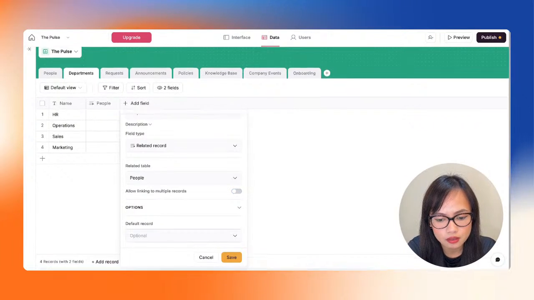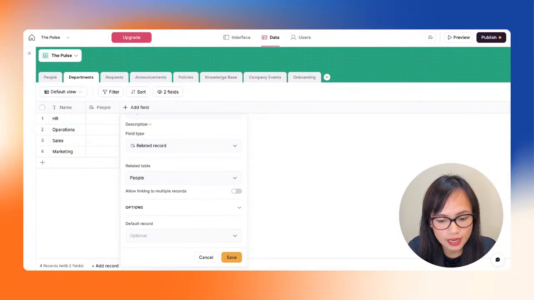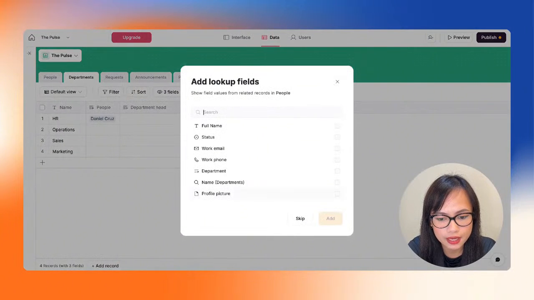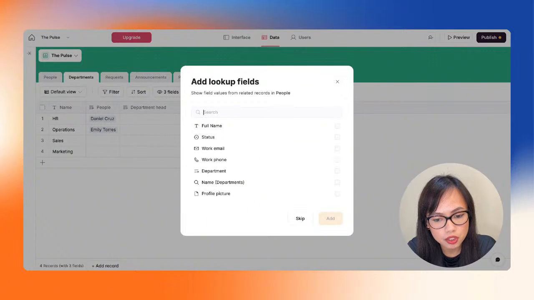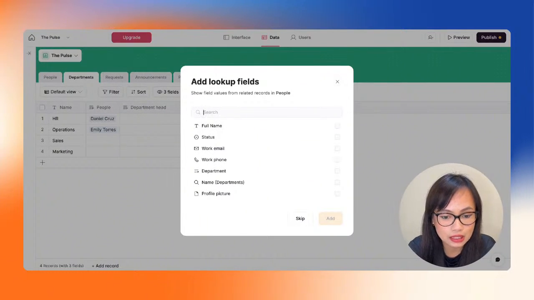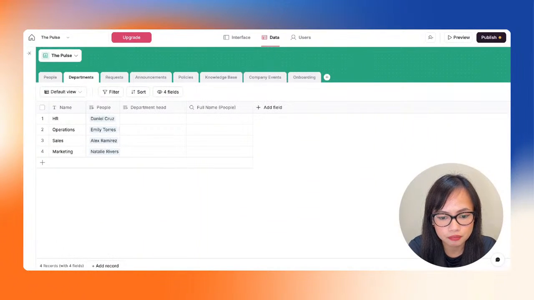So let's untoggle that and click save. And as you can see, we have the option here to add the lookup field, or basically the field that should be connected in this specific column. So naturally what we want to do is we want to see the full name of the department head, right? So let's click on full name and click add.